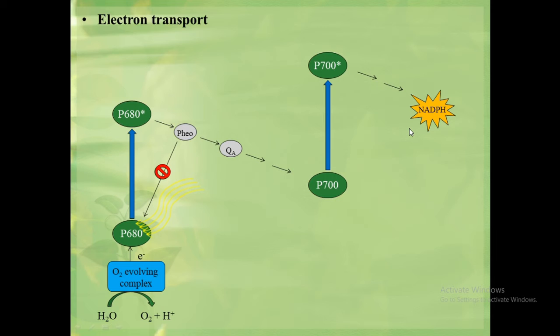produce NADPH. A number of reactions take place in the electron transport chain. We will discuss all of them one by one in detail. One of the important reactions that takes place is oxidation of a water molecule to oxygen and protons. It takes place by the following reaction.